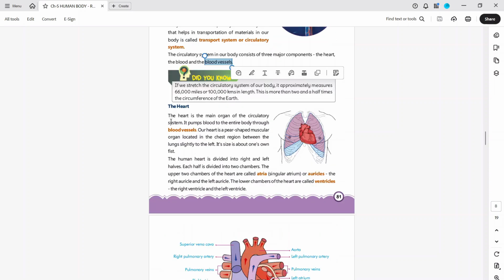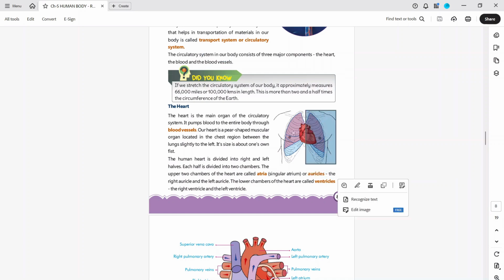The heart is the main organ of the circulatory system. It pumps blood to the entire body through blood vessels. Our heart is a pumping muscular organ located in the chest region, between the lungs, slightly to the left. The human heart is divided into right and left halves. Each half is divided into two chambers.